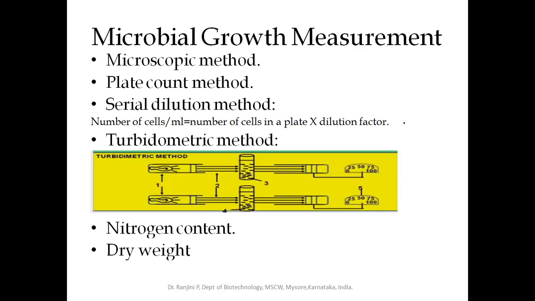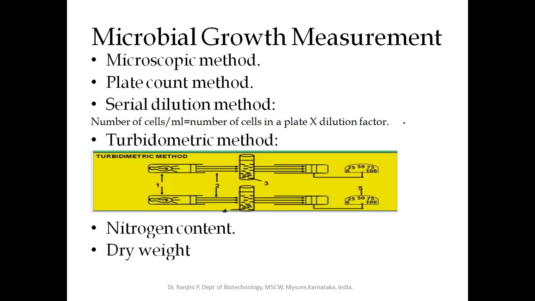The main disadvantage of the plate count is that if two cells are very close to each other, they will be considered as a single cell. So that is the disadvantage of the plate count method. For that, next we'll go for the serial dilution method. Here also we can count the microorganism.